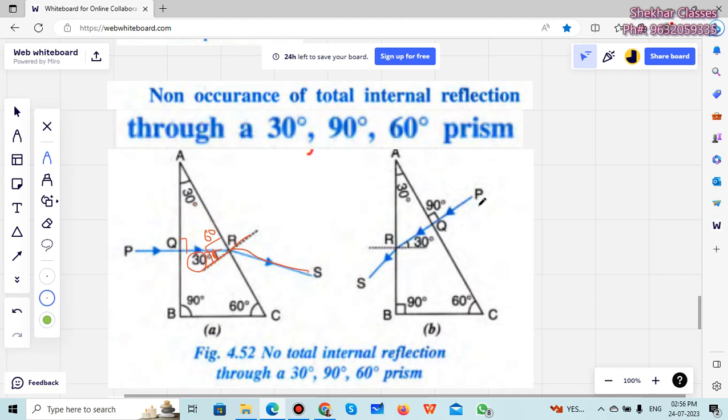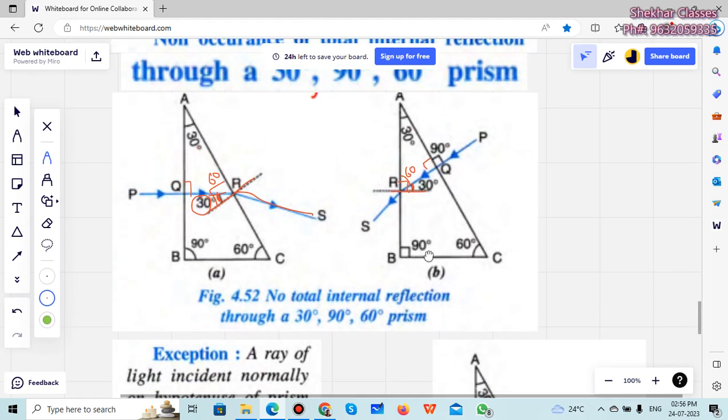Same in another way, if you allow the light at 90 degree, so this is 90 degree here, you take this triangle, this is 30, how much will this angle be? This angle will be 60 degree, and we know the normal is at 90 degrees, so 90 minus 60, this angle will be 30 degree. So the angle of incidence inside the prism is 30 degree, which is less than the critical angle, so it will deviate, not go through total internal reflection here.